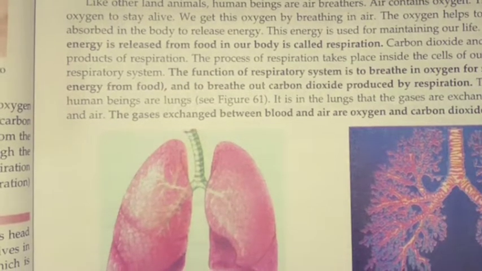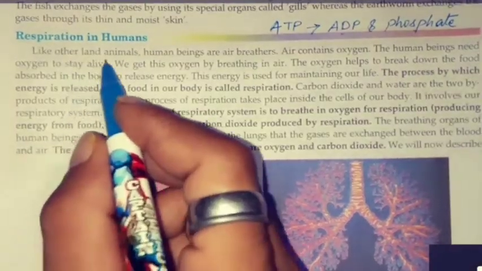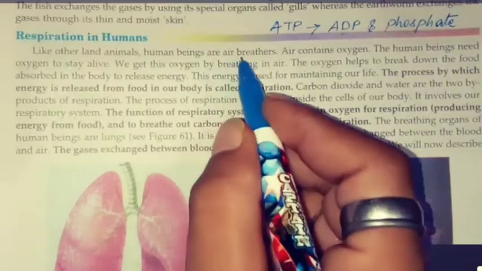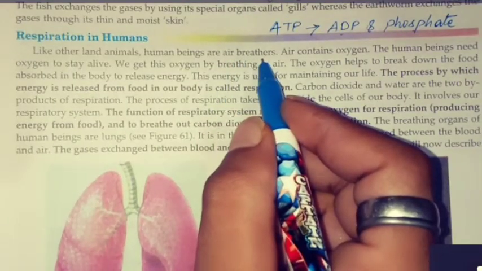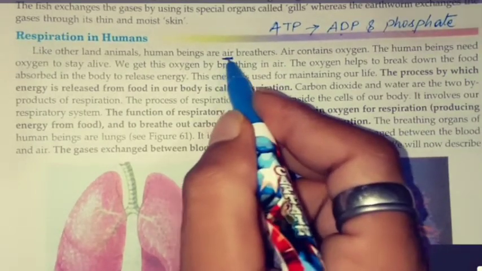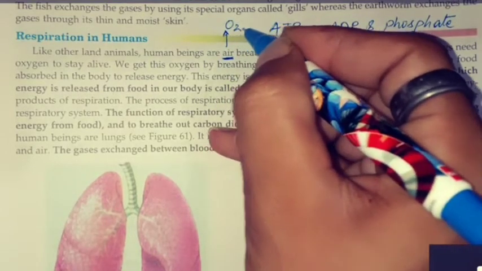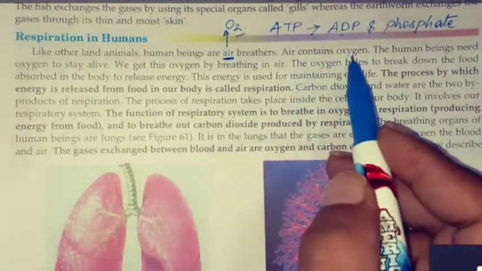Respiration in humans. Like other land animals, human beings are air breathers. What do we breathe? Air. And in air, mainly which gas is taken by us? That is oxygen. Air contains oxygen.